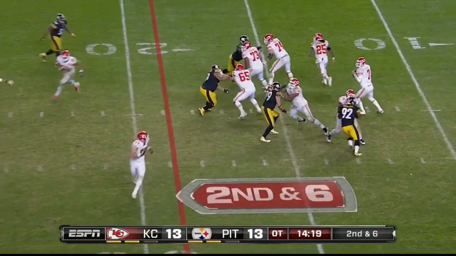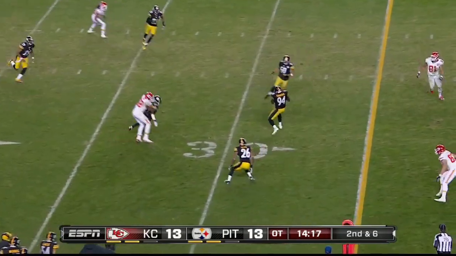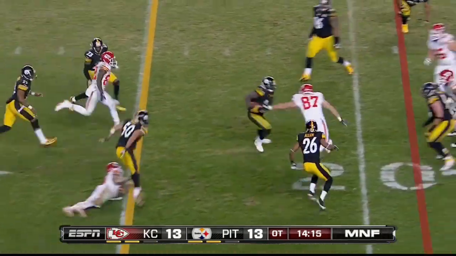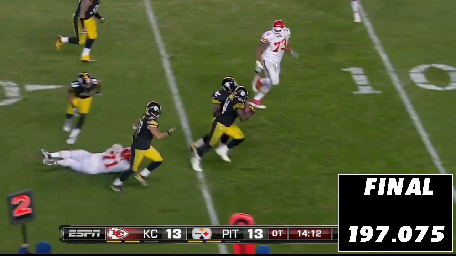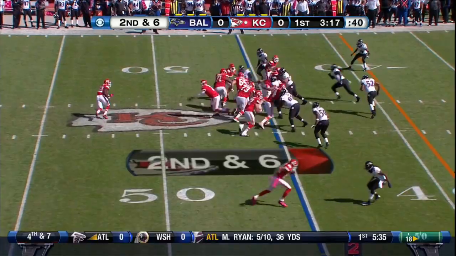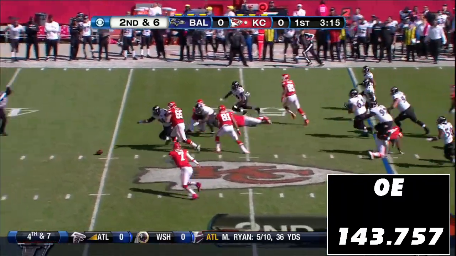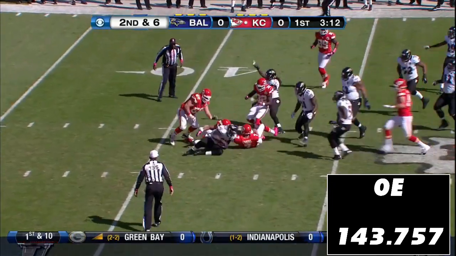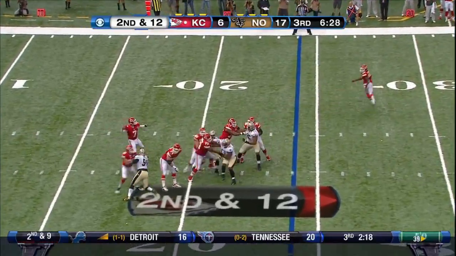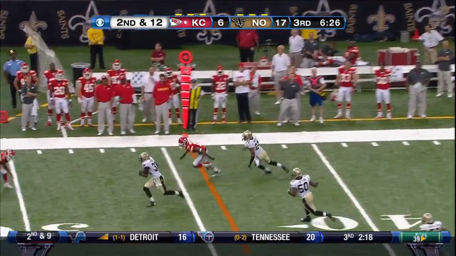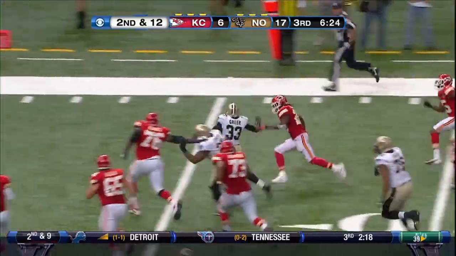We have entered the top 3, and to start things off is the 2012 Kansas City Chiefs with a final rating of 197.075. A 2-win season where the offense was putting up just over 13 points per game while turning the ball over just over 2 times per game. This Chiefs offense was rough, led by Matt Cassel in his final season with KC before they parted ways with 2 years left on his 6-year contract.